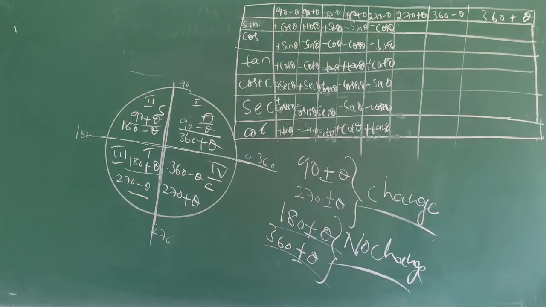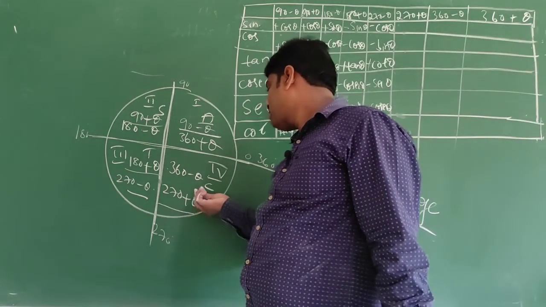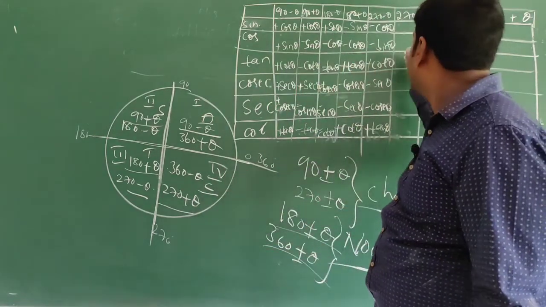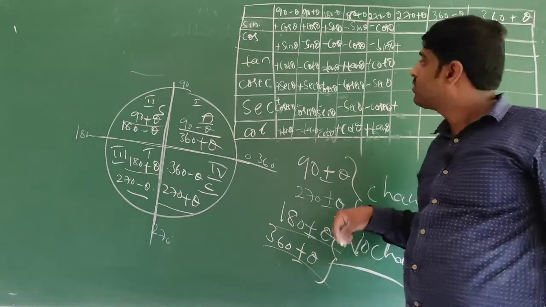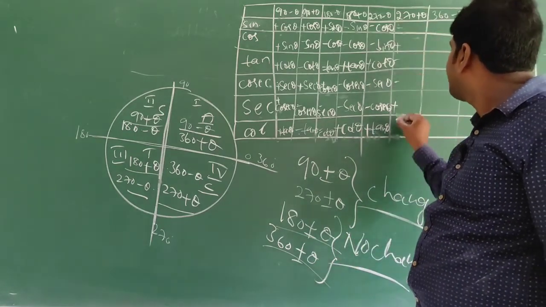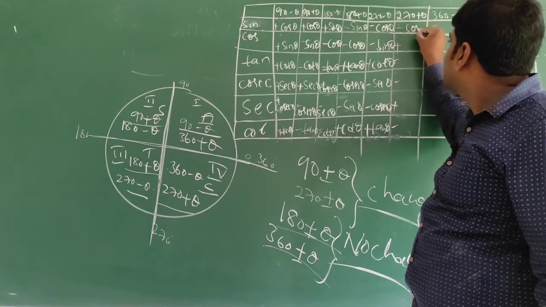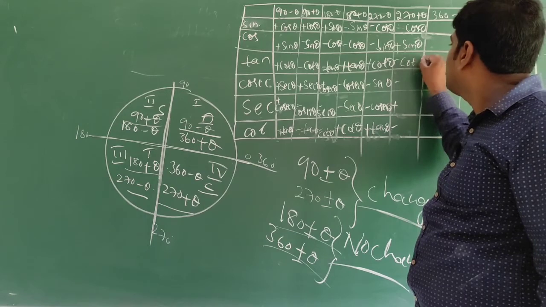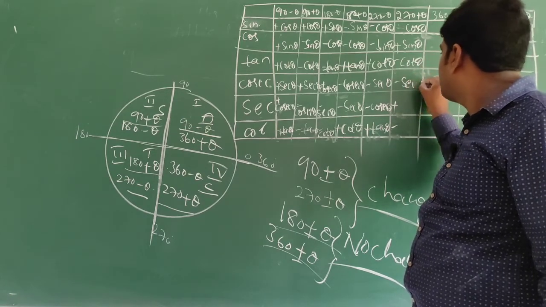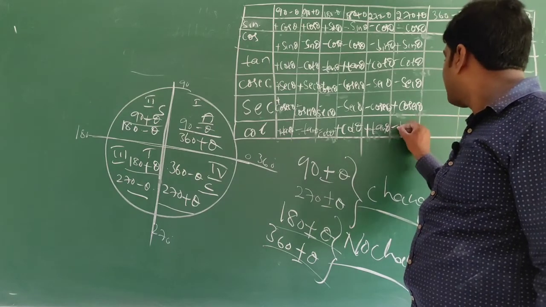Now come to 270 plus theta. 270 plus theta is present in the fourth quadrant. There cos and secant are positive. Cos is positive, secant is positive. Remaining are negative. That is 270 plus theta, change. Cos theta, sin theta, cot theta, secant theta, cosecant theta, tan theta.